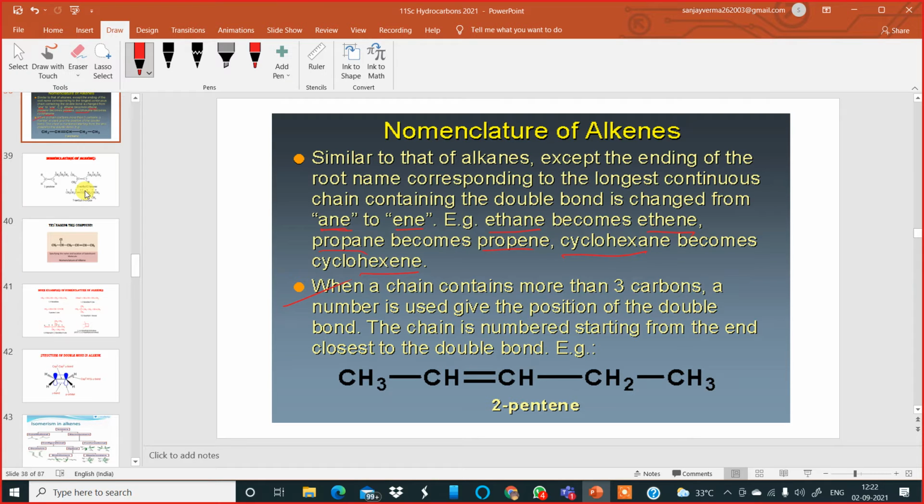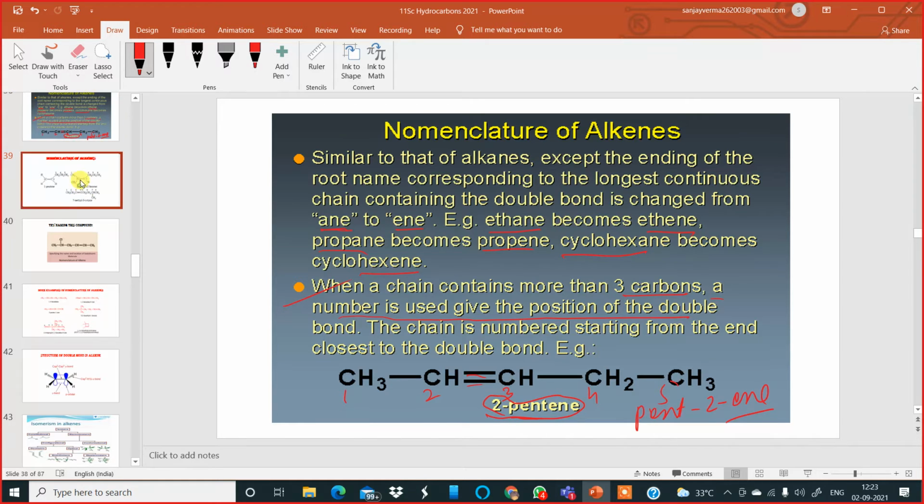So when a chain contains more than 3 carbon atoms, a number is used to give the position of the double bond. So we have to name the double bond. Here you cannot number from here, you have to number from here because the double bond is closer to this carbon. So 1, 2, 3, 4, and 5. The root is pent, and the second carbon atom has the double bond, so pentene. You can write pent-2-ene also, and this one is also correct. You can write either way.